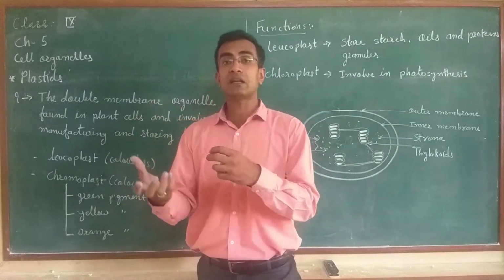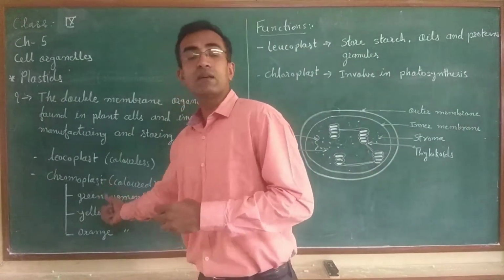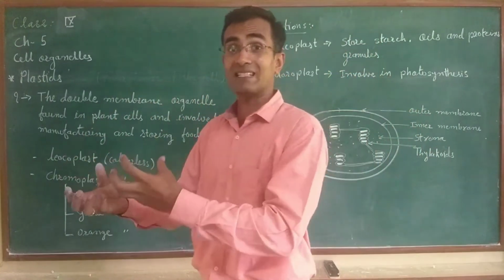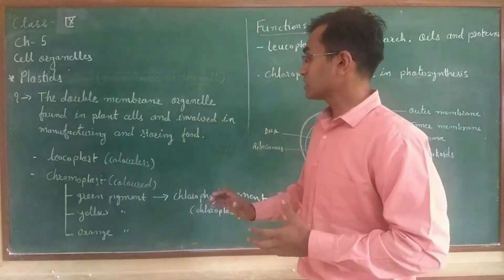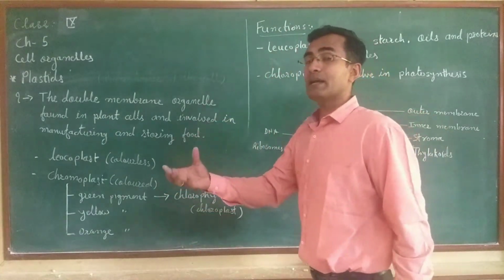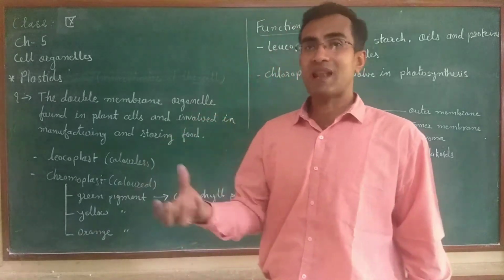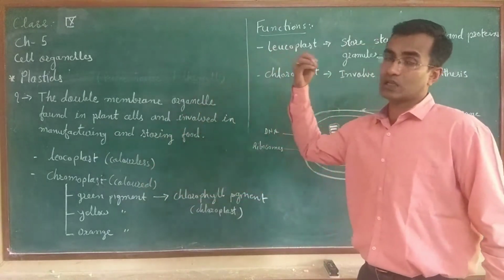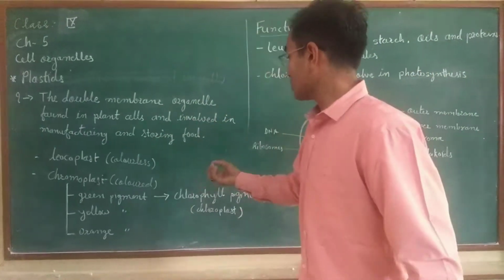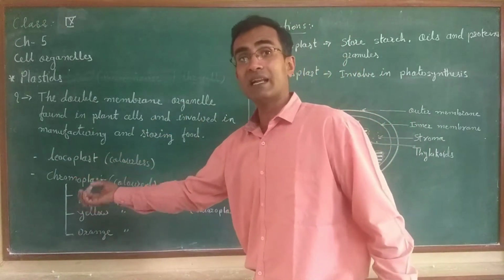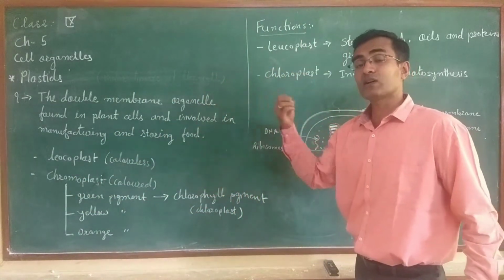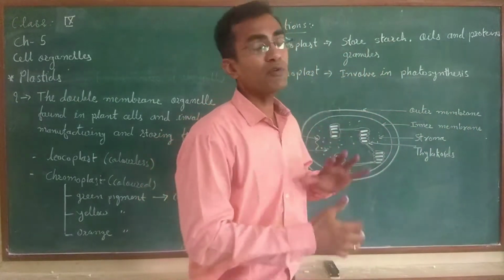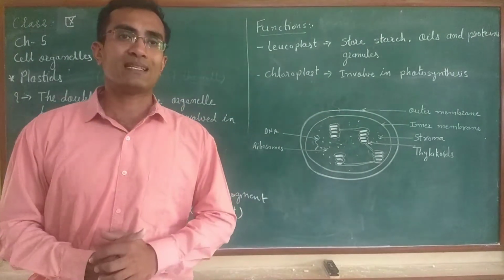Okay, there are some green color pigments, some yellow pigments, orange pigments. They are the types of pigment present in these plants, depending on the plant species. The green pigment is the most common pigment found in all plants. And why is the green pigment green? Because it has chlorophyll, and chlorophyll is a green pigment. Because of the presence of this chlorophyll pigment, it is termed the chloroplast. Okay, now you can see over here the structure of chloroplast.